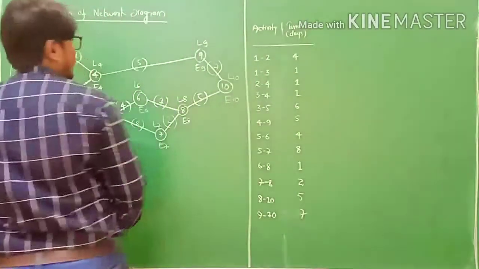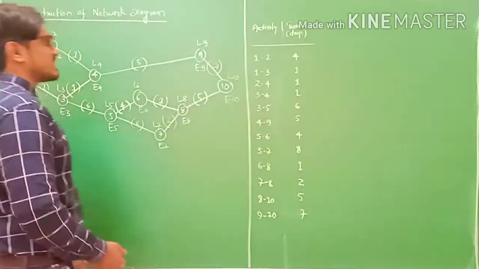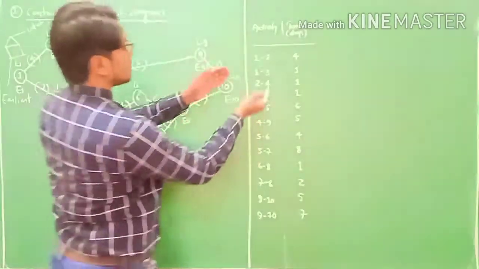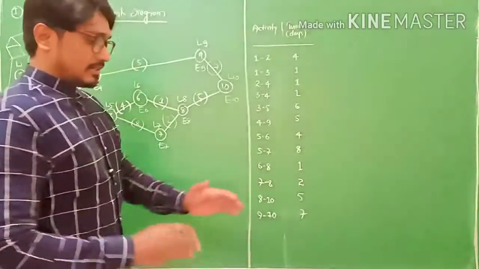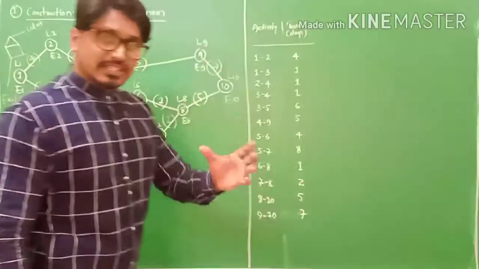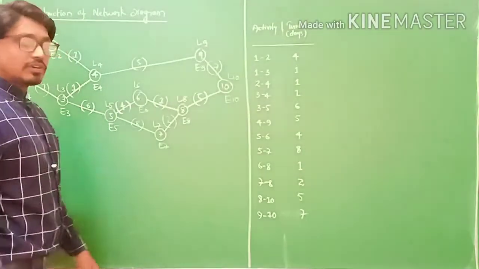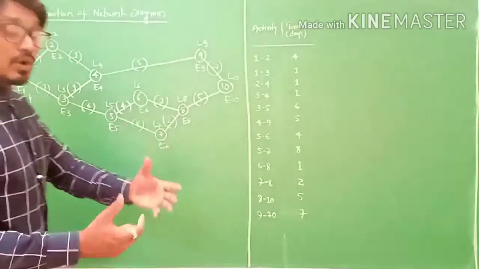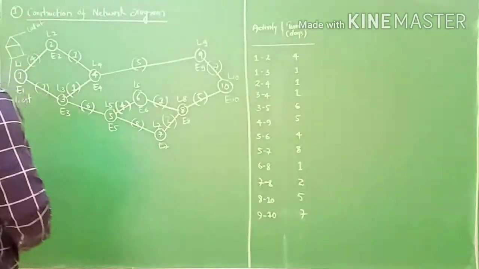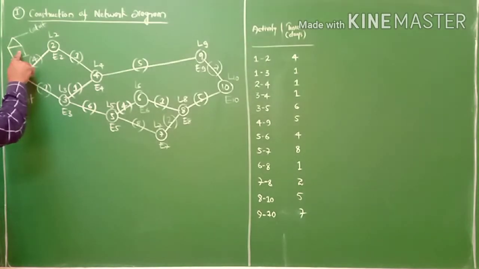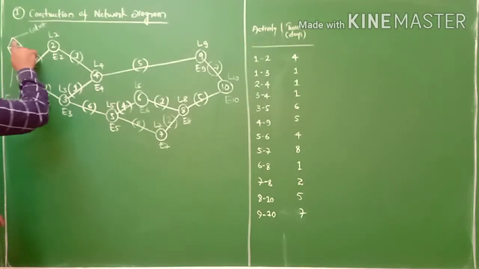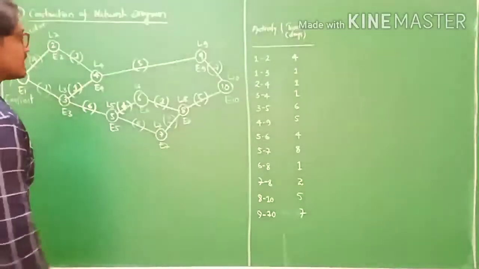By activity, this is nothing but the process from one particular machine to another. It is very important from an examination point of view. Do you get what is meant by activity? This square is for earliest, and this triangle is for latest.